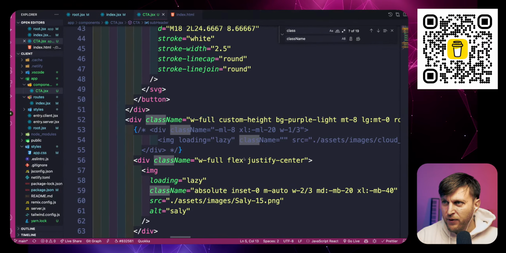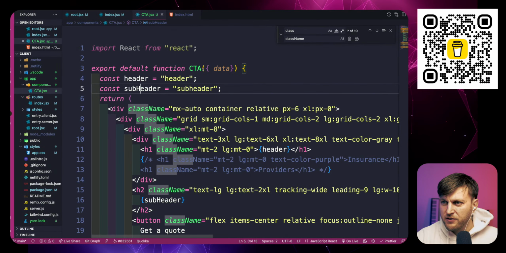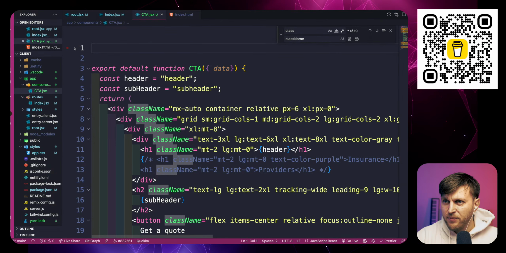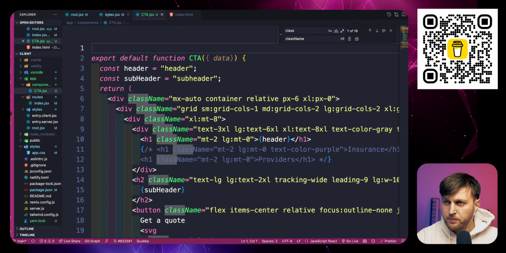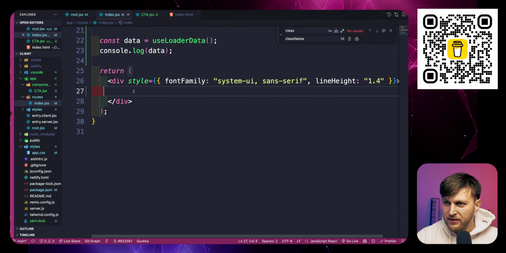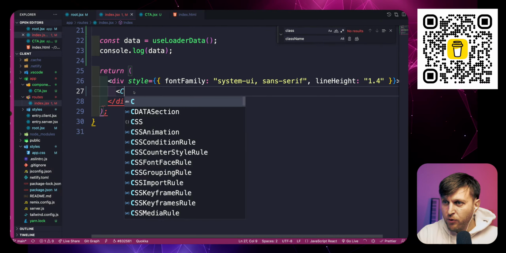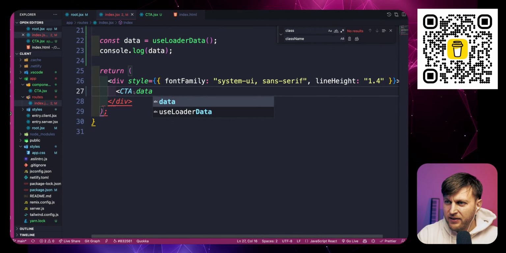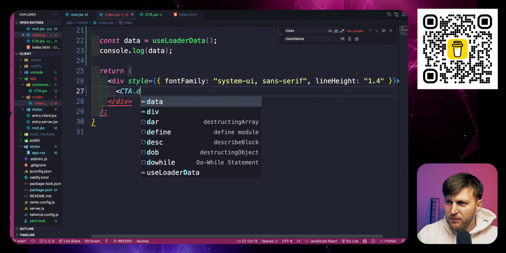But first, we created a React component called CTA. And so let's use that component to make sure that it works. Inside our index, I'm going to import my CTA component. It's going to take data, which we don't have yet.